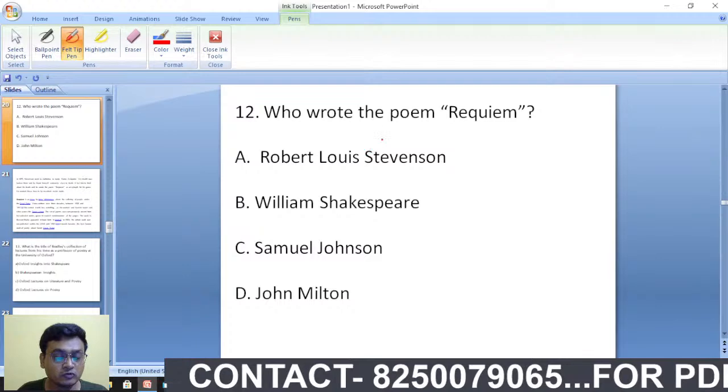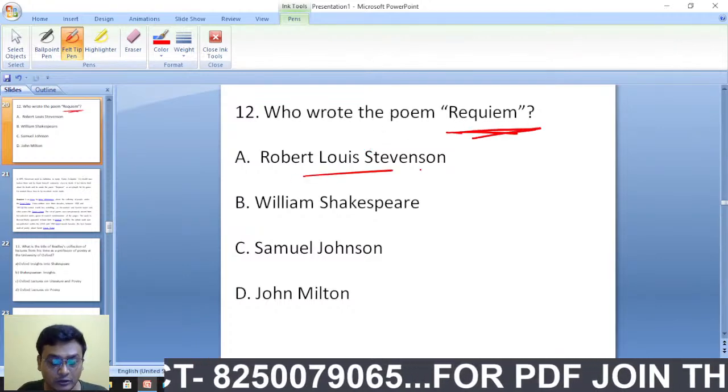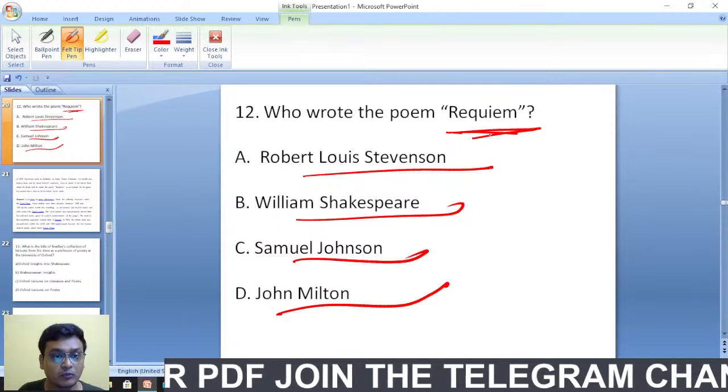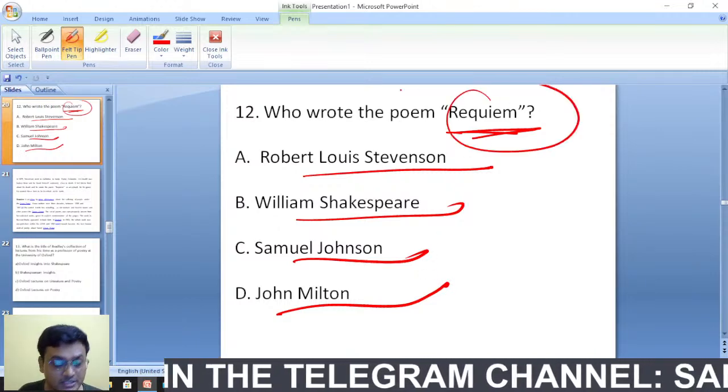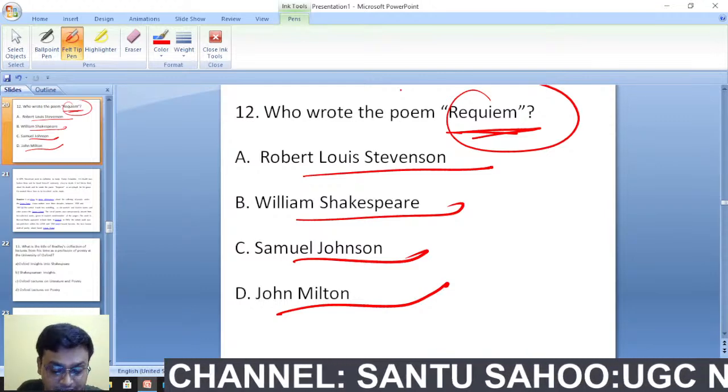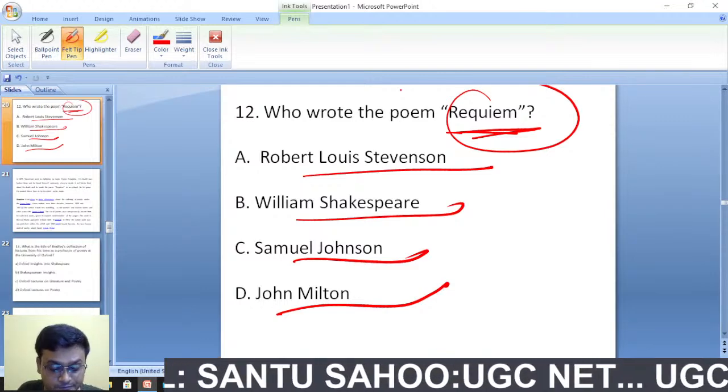Harold Bloom. Who wrote the poem Requiem? Robert Louis Stevenson, William Shakespeare, Samuel Johnson, John Milton. Who has written the poem called Requiem? Got it?